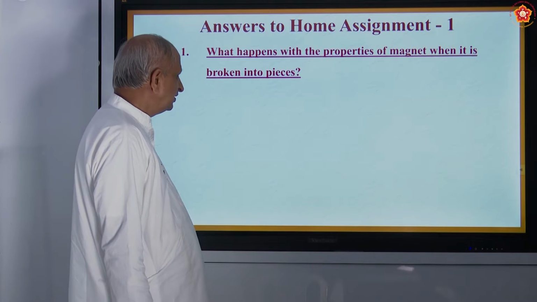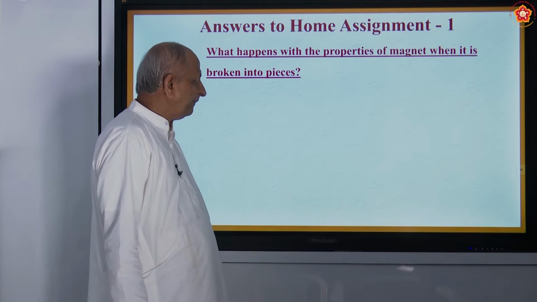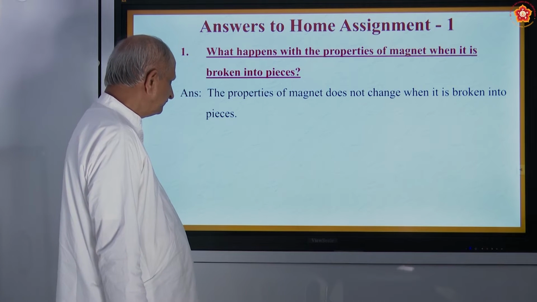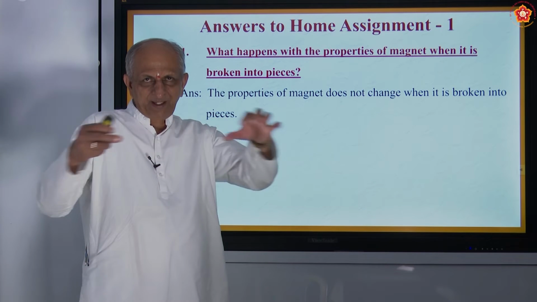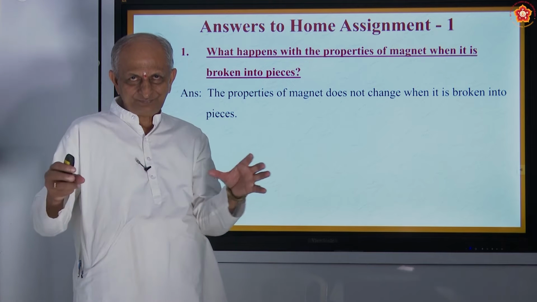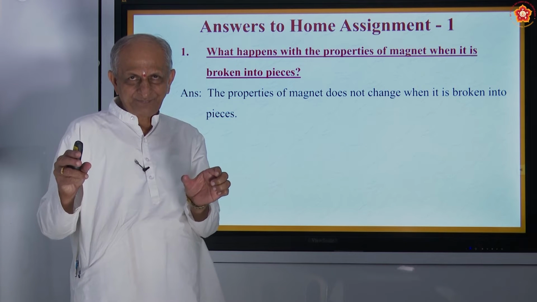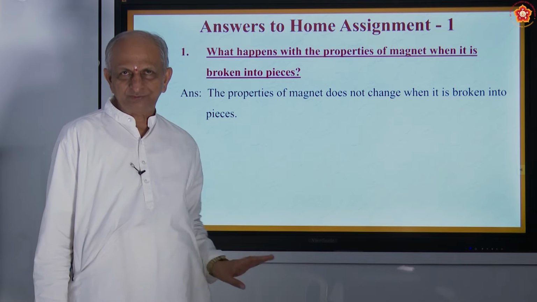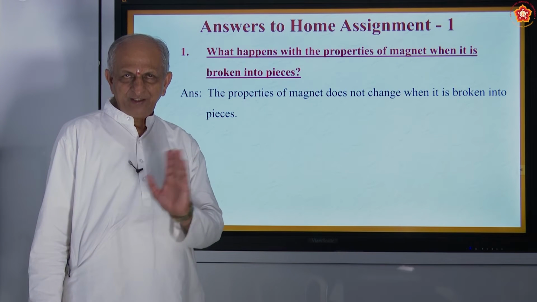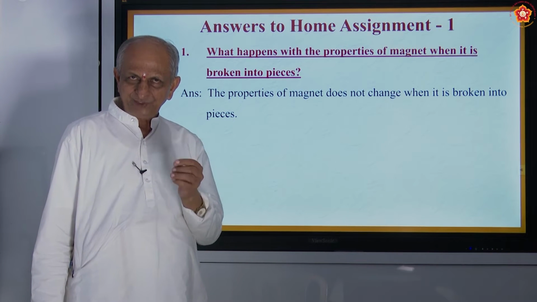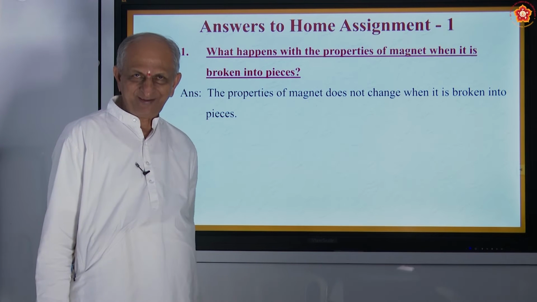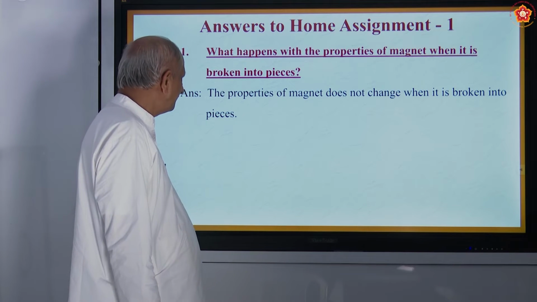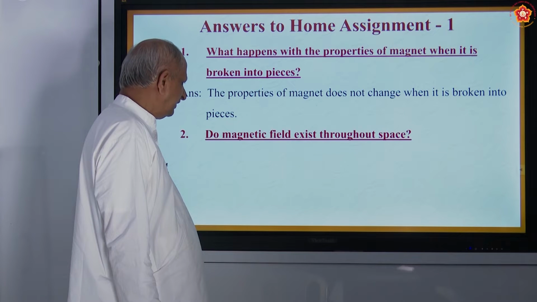First question: what happens to the properties of a magnet when it is broken into pieces? That means one bar magnet is cut into two. What will be the property? Each piece also acts like a magnet. Cut again into four, and that also is a magnet. Like that, go on cutting until a small atom is obtained, and that also acts like a magnet. That is the property of a magnet.